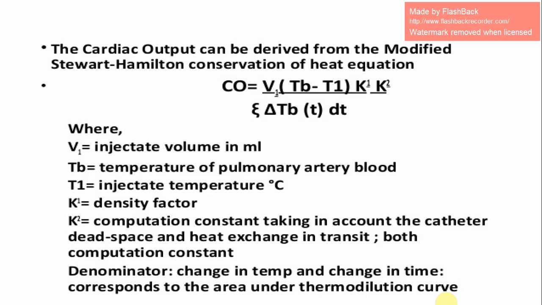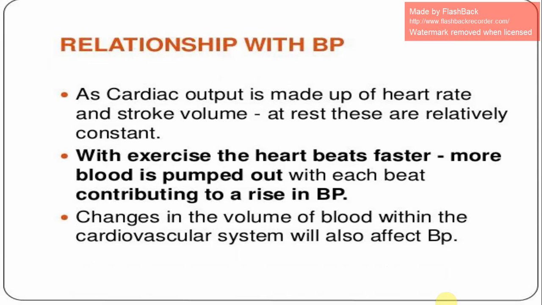The denominator, change in temperature and change in time, corresponds to the area under the thermodilution curve.